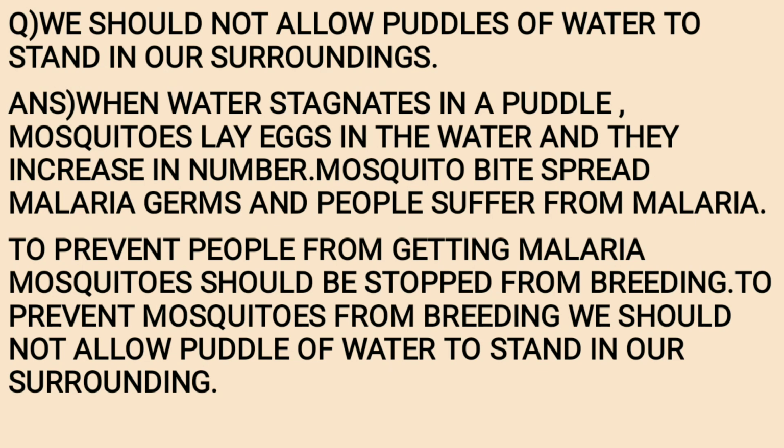We should not allow puddles of water to stand in our surroundings. Answer: When water stagnates in a puddle, mosquitoes lay eggs in the water and they increase in number. Mosquito bites spread malaria germs and people suffer from malaria. To prevent people from getting malaria, mosquitoes should be stopped from breeding. To prevent mosquitoes from breeding, we should not allow puddles of water to stand or to get collected in our surroundings.